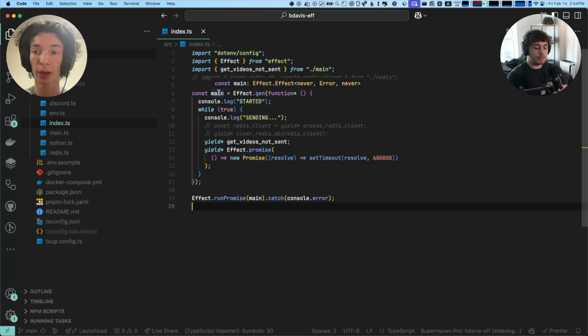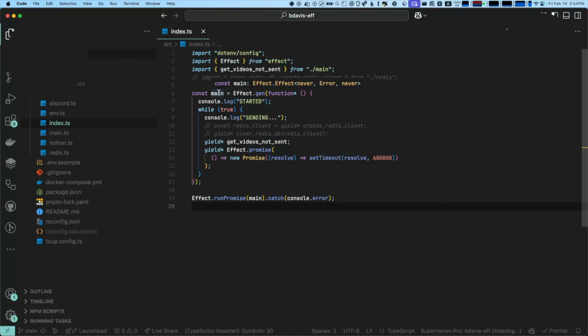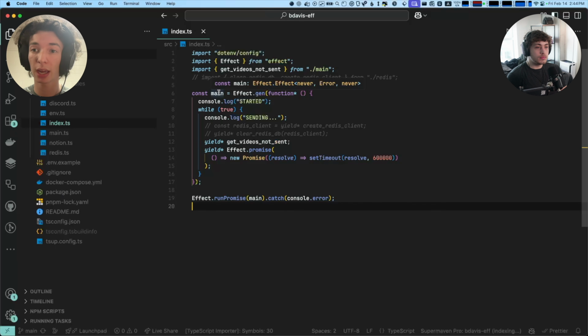Effect also has a very large standard library of different modules and data types that interop with the Effect runtime very well. But those can actually be used separately, and everything else can be tree shaken out. That's just one way you could use Effect. But the key parts of the runtime that are the most important features are the concurrency handling, the error handling, and the dependency injection.